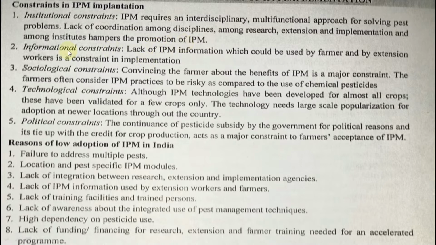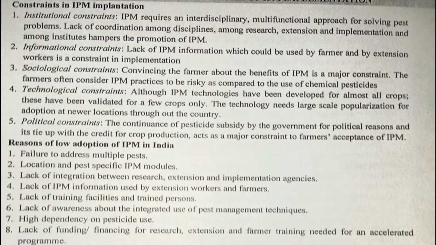of IPM. Informational constraint: lack of IPM information. It may be with the researcher, the farmer, or the extension officers. Yes or no? Sociological constraint, what is that? Convincing the farmer. Farmers will always go for pesticides because they know they will get the result immediately. You have to convince them that if you do these things, only then will you get the benefit. Why will they be convinced? That is a major constraint.